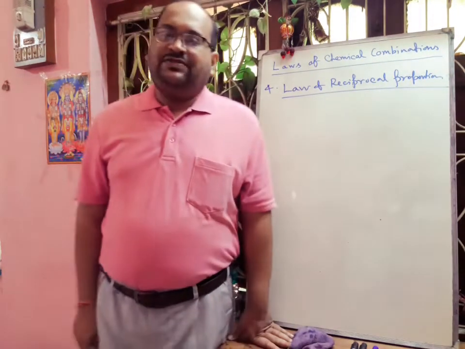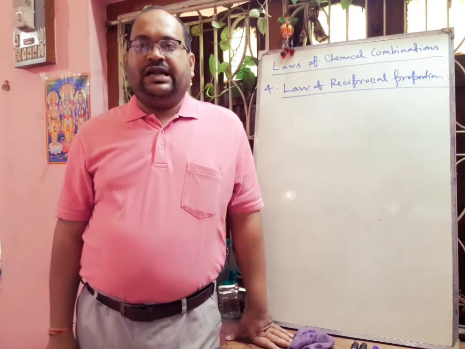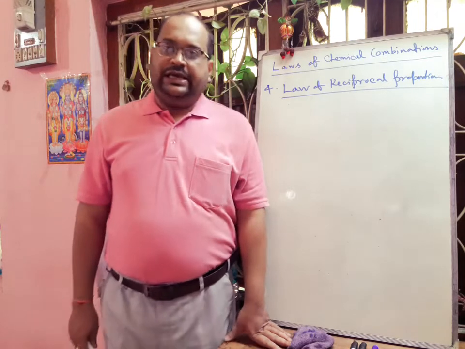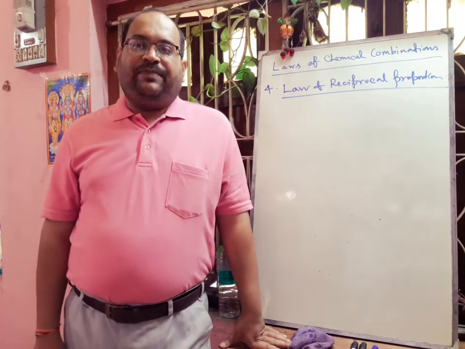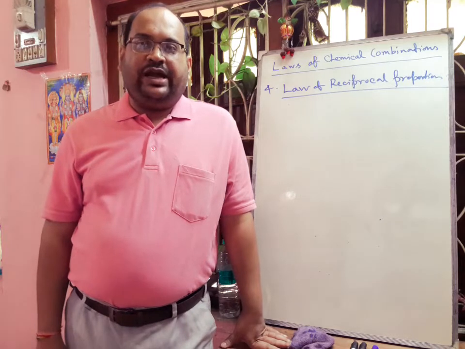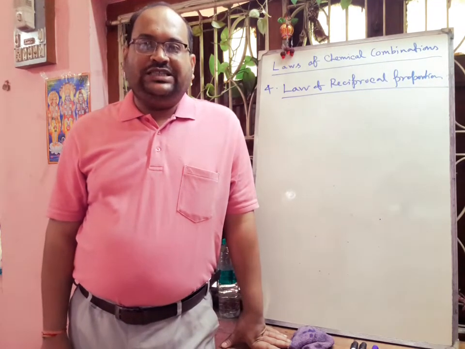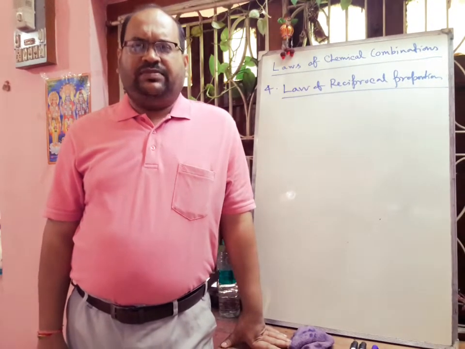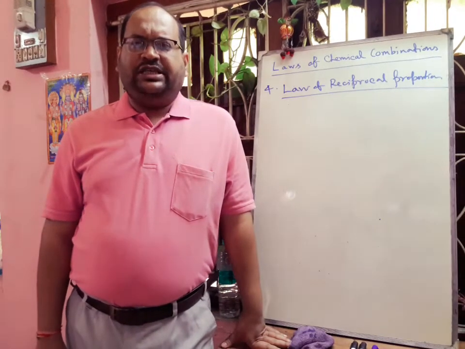This law was first proposed by Richter in the year 1792. The statement of this law is that when two different elements A and B separately combine with the same weight of a third element C, the ratio in which they do so will be the same or a simple multiple of the ratio in which A and B directly combine with each other.